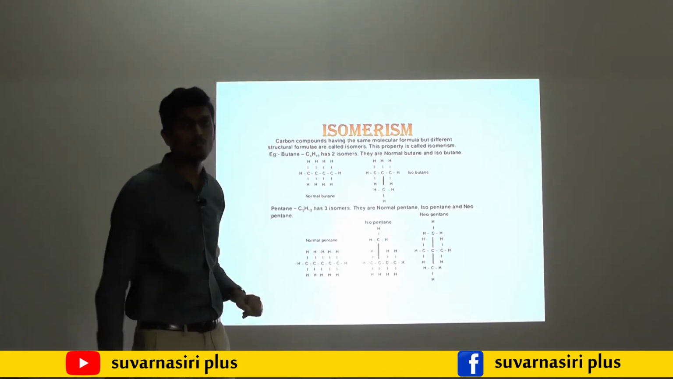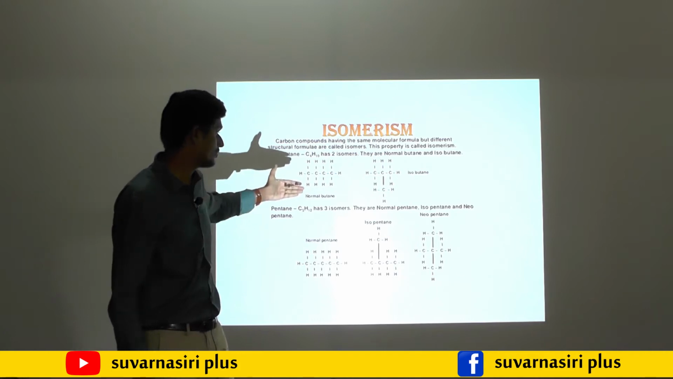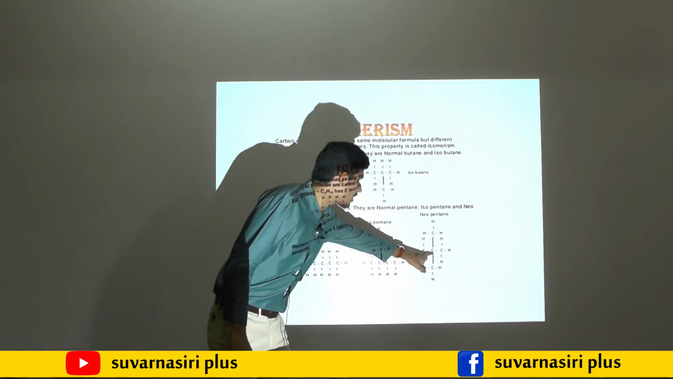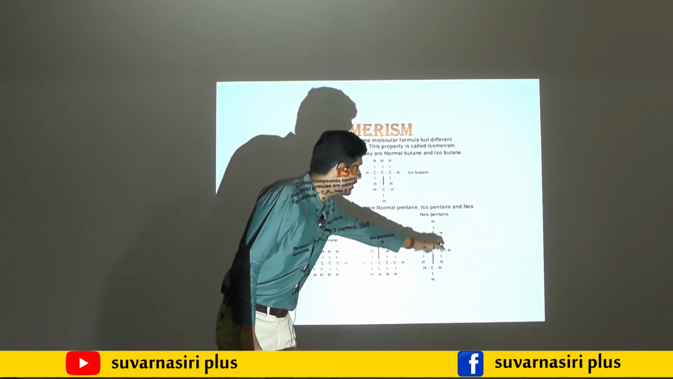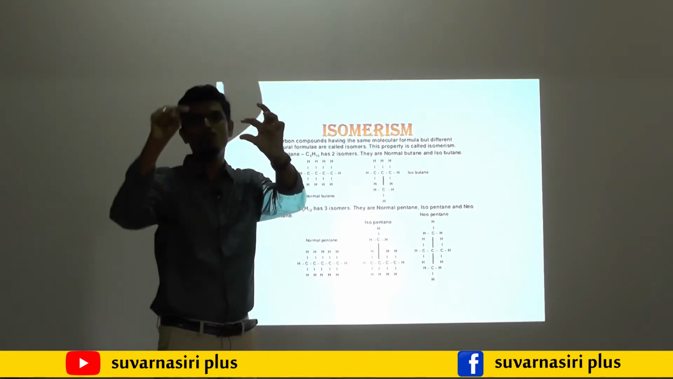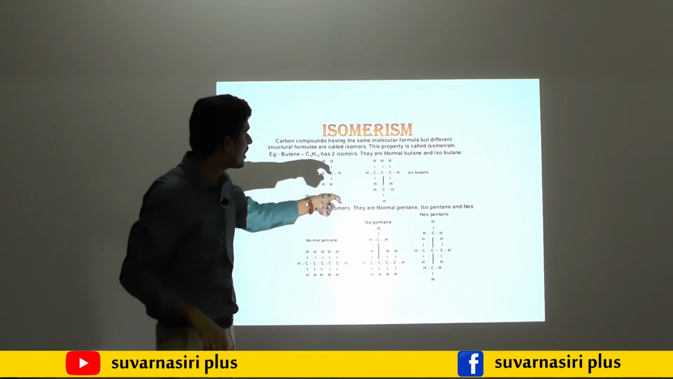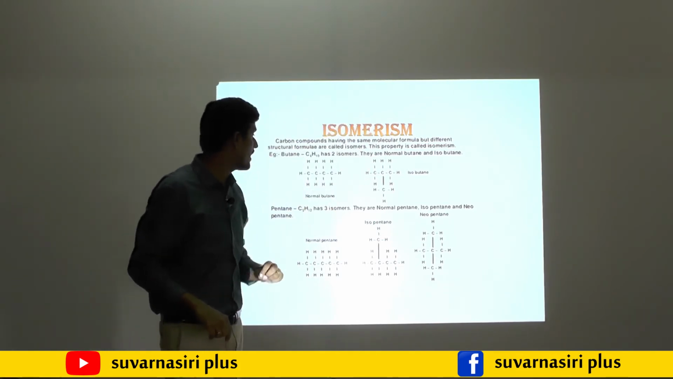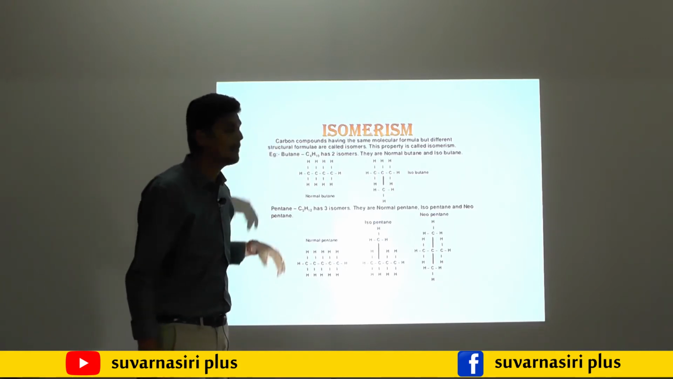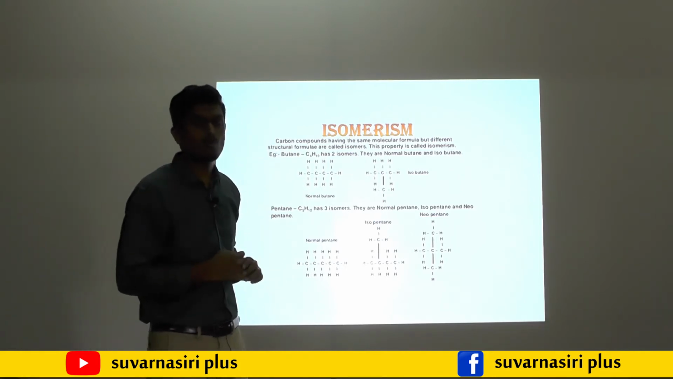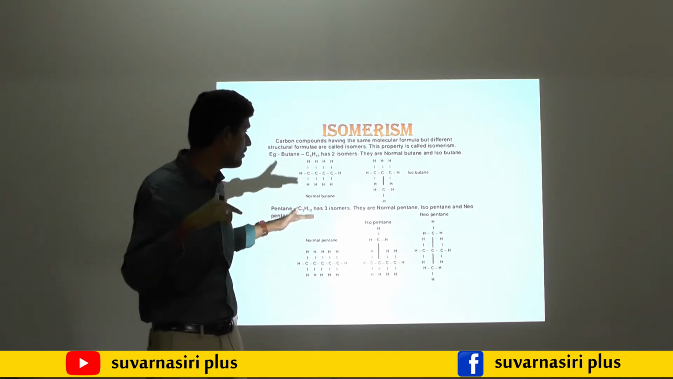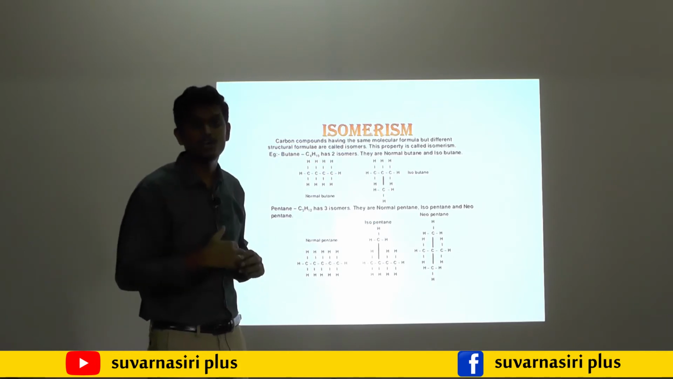What is the third isomeric form of pentane? It is neopentane. The middle carbon is surrounded by 4 more carbons, and then each carbon is surrounded by hydrogen atoms. Then it is called the third isomeric form, neopentane. There are 3 isomeric forms of pentane: pentane, the straight chain; isopentane, the branched chain; and the third form, neopentane.